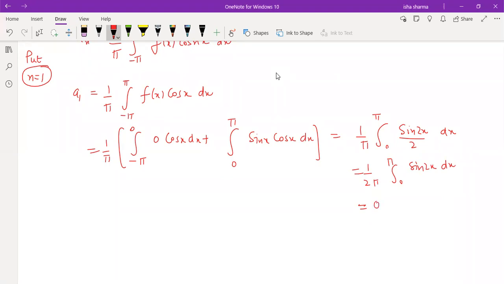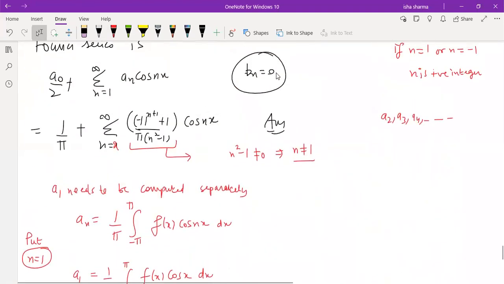So what was special in this particular problem was that when we compute an's and bn's, there is never going to be a problem with a naught because it is not a function of n. But an and bn, the final answer is always going to be a function of n.